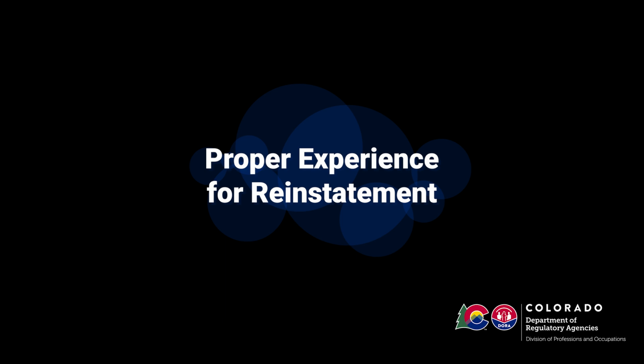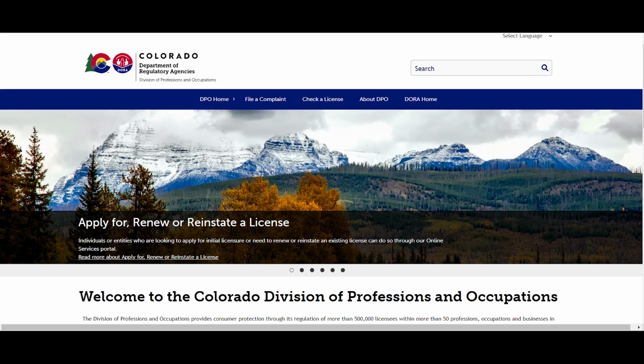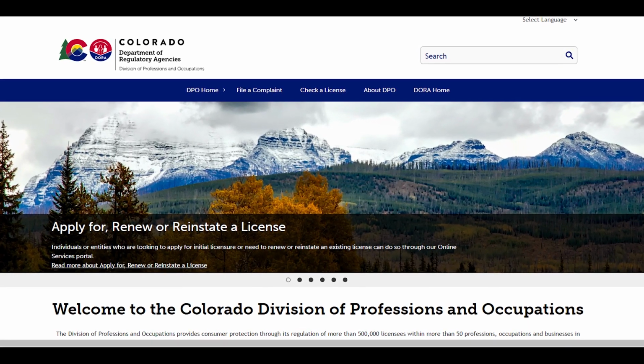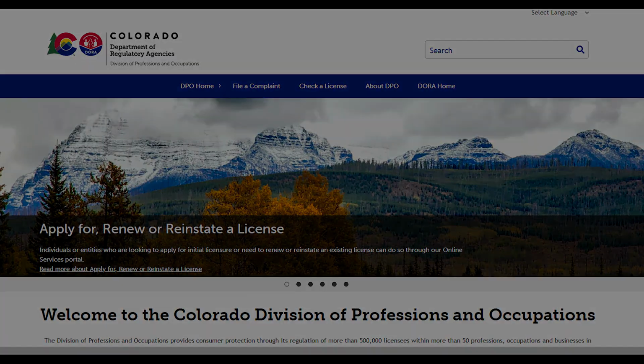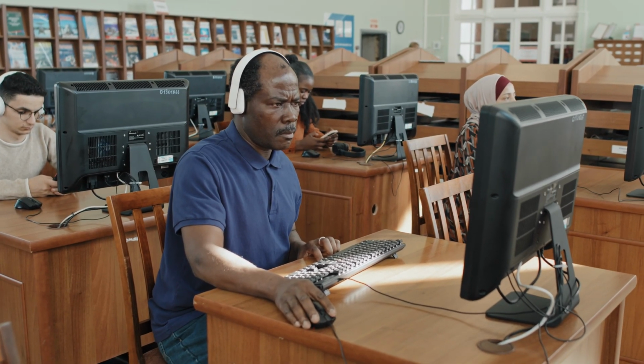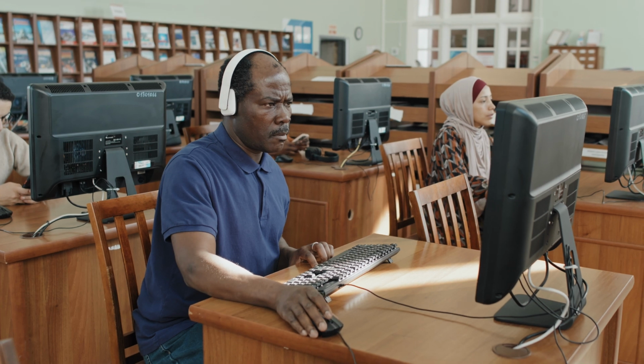Ensure you are qualified to reinstate your license. If you've been expired for an extended period of time, you may need to take an exam to demonstrate competency in order to be reinstated. You will need to check the requisite Practice Act or licensee checklist to determine if this is applicable to your situation. If you don't take an exam to reinstate or provide verification of licensure in another state as required, it could slow the issuance process.